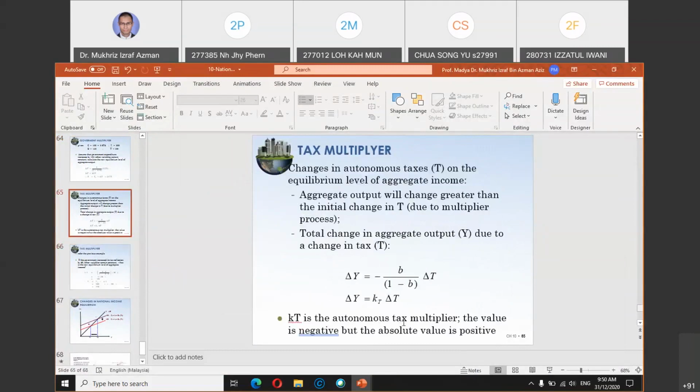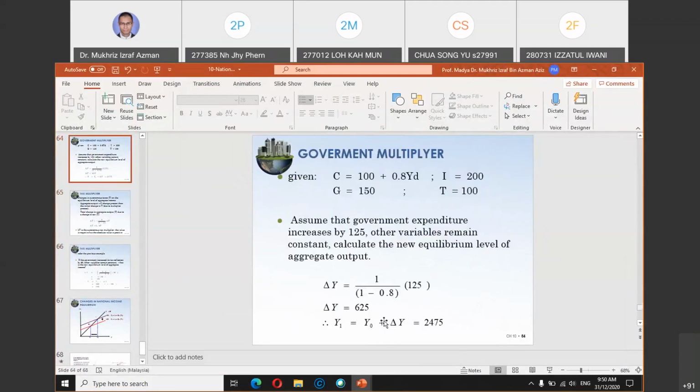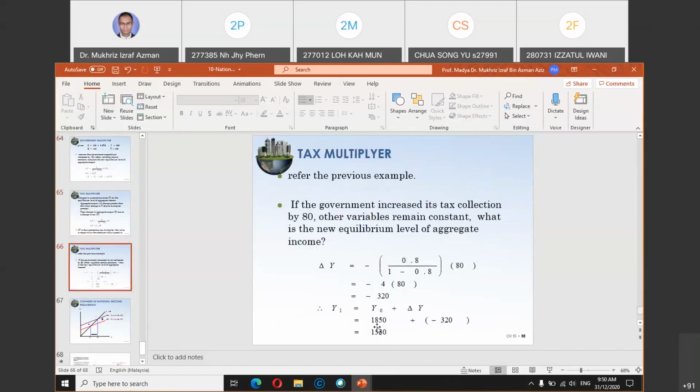So how do you get 1850? As I mentioned, you can calculate this from the equation just like in the example just now: C plus I plus G, and YD is Y minus T. So for that, you should get 1850. So 1850 is the original income value, plus the changes. The new change is negative 320.